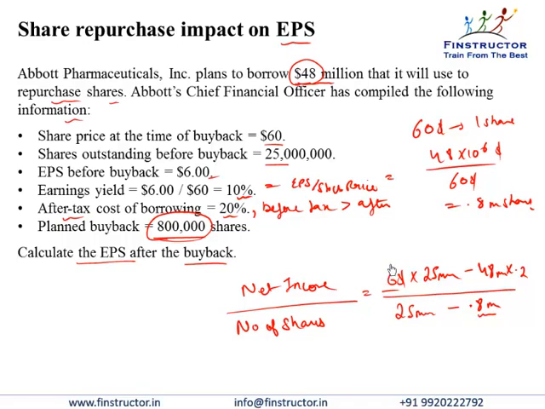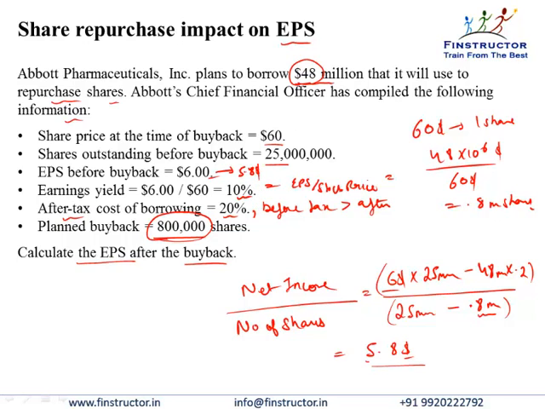So this will be the impact on the numerator. The net income goes down, and following will be the impact on the denominator, that is the number of shares go down, and this calculation will give us the new earnings per share as $5.8 per share. So we see that the earnings per share has gone down from $6 to $5.8.